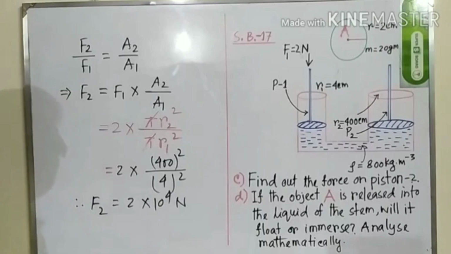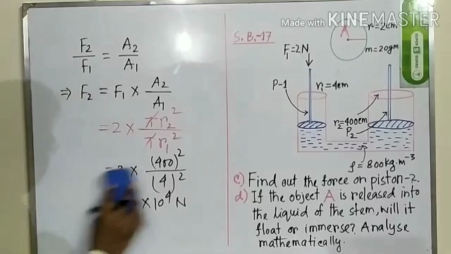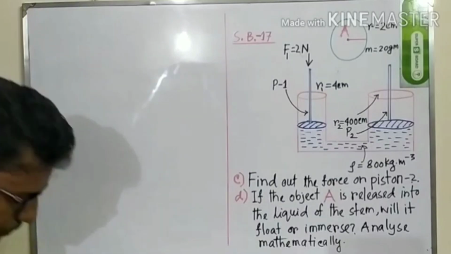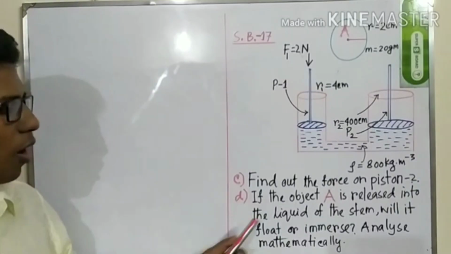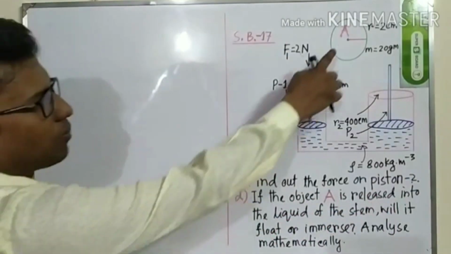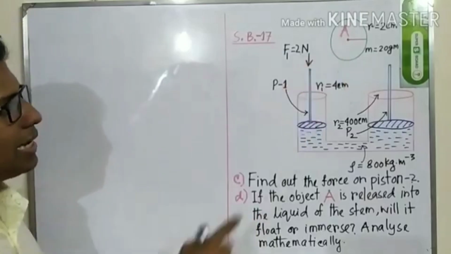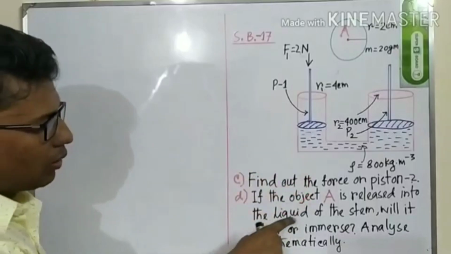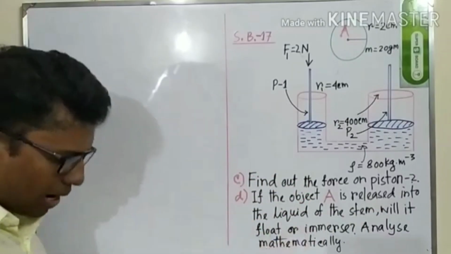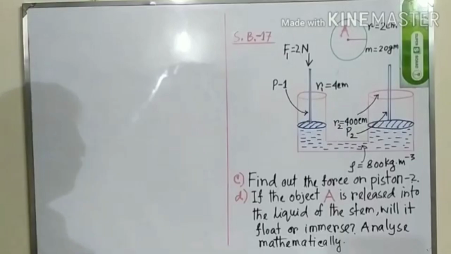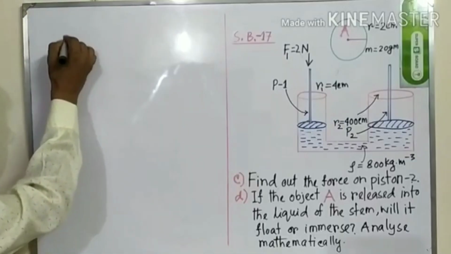Now we can go with another question, which is question number 4, or question number D. So what is the question? The question is, if object A, which is an oval shape object, is released into the liquid, the kerosene of the stem, will it float or immerse? Will the object be immersed or floated? So before starting the question, we can write like this.